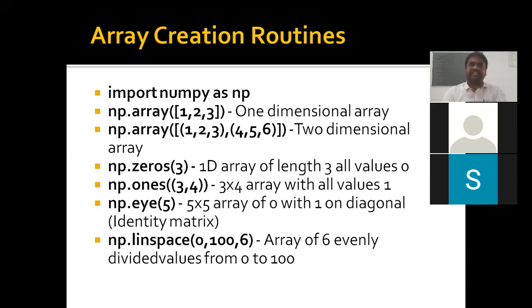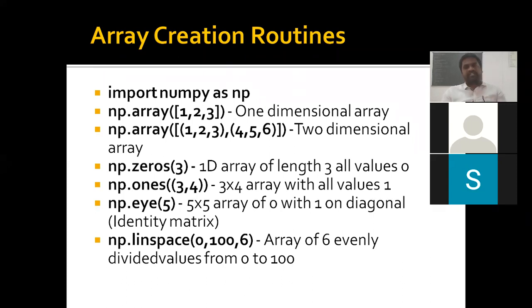In the same way, we can create an array with initial values like zeros and ones. We can create an n by n or n by m array by using either zeros or ones. By using np.zeros of 3, it creates a 3 by 3 array. By default all the values are zeros because we are using the zeros method.